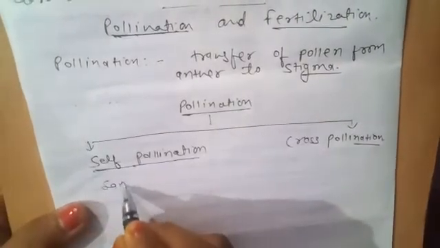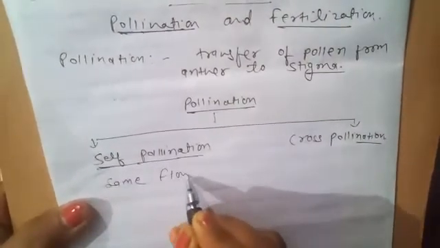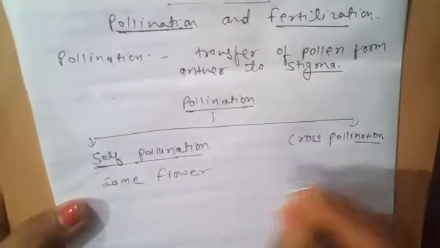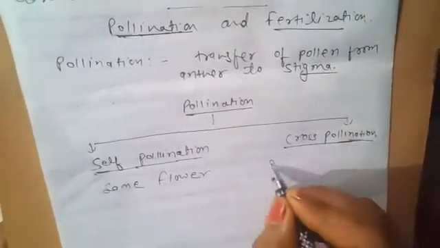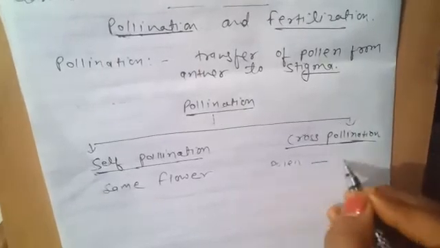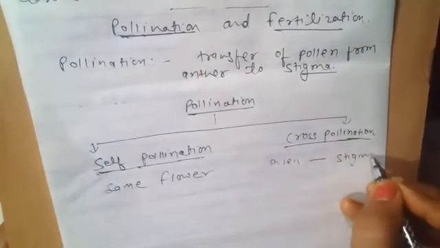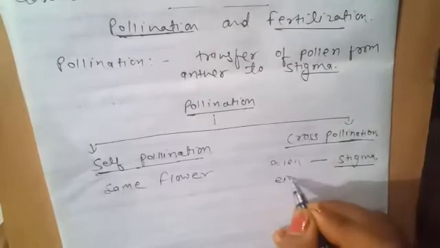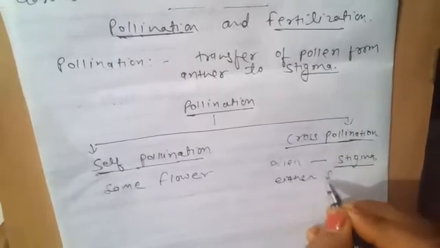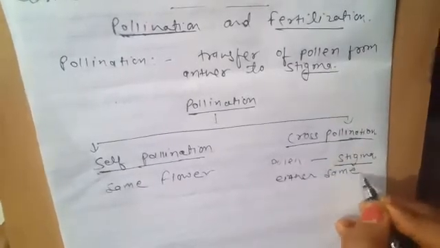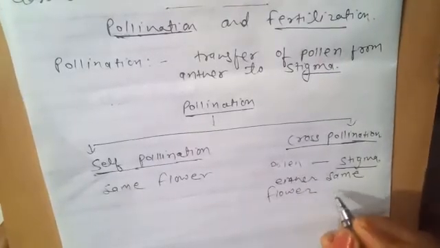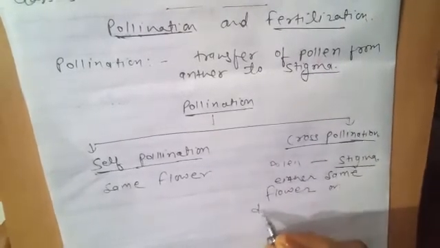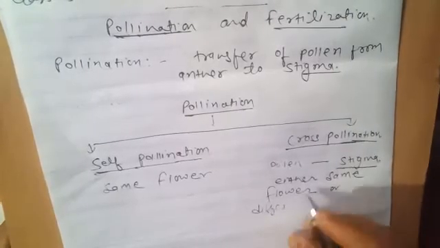In cross pollination, the pollen reaches the stigma of a different flower.